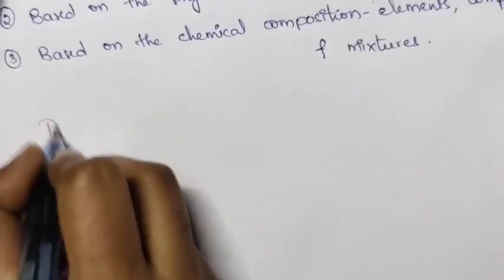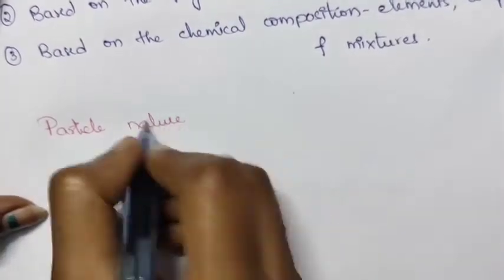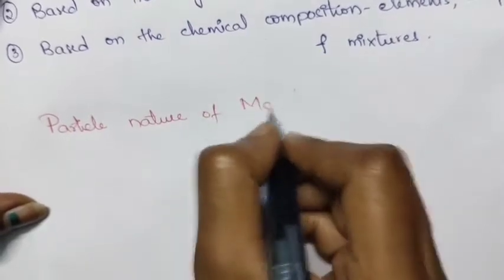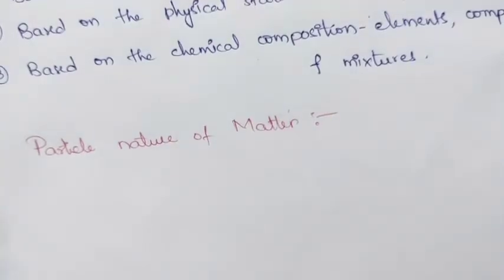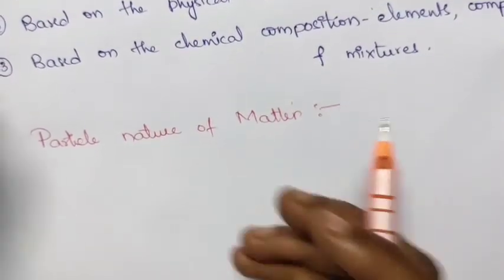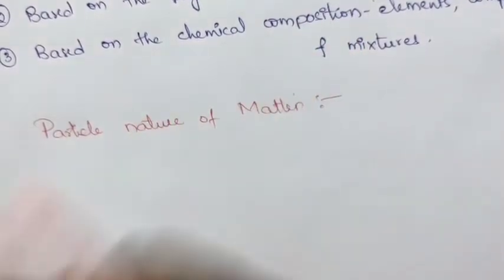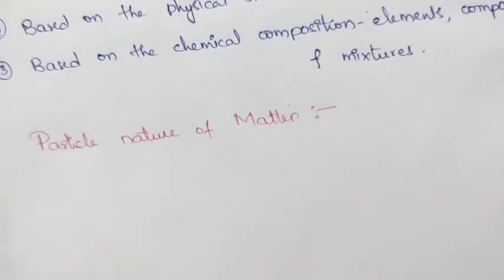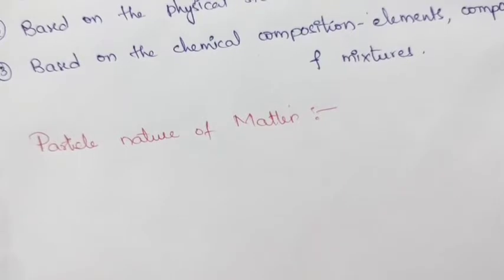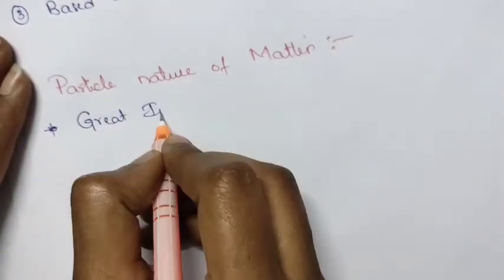First one is the particle nature of matter. Kanada of the Vaisheshika Siddhanta, a great Indian philosopher, proposed that matter is composed of very small and tiny particles. Those are called Anu and Paramanu.